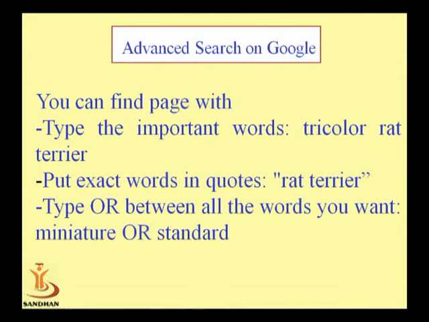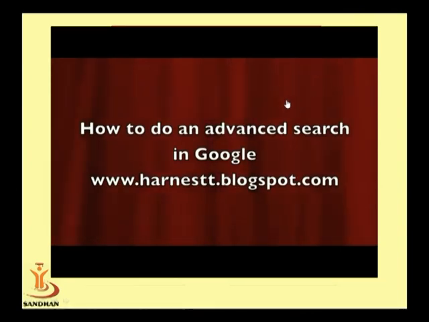Now through the advanced search you can find pages with the important words, as we have seen. Now let me show the advanced search process.